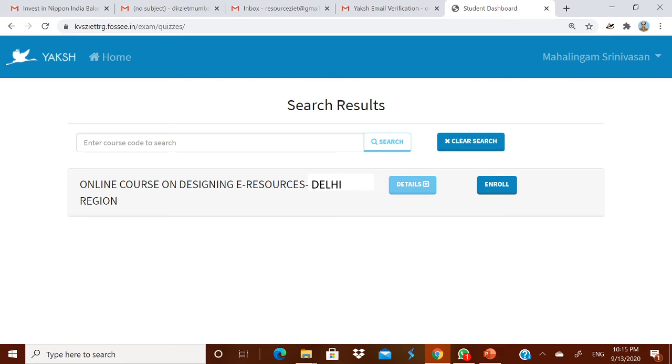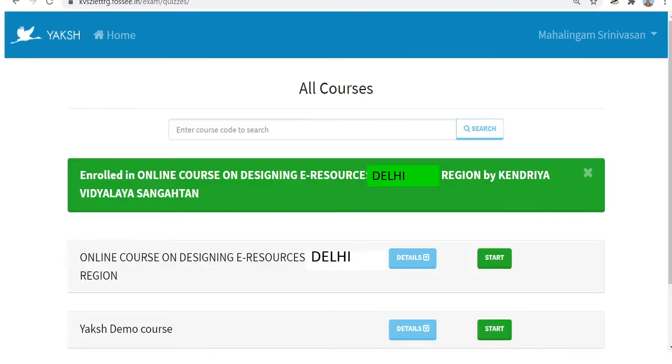You know what you have to do now? You have to enroll for the course. Therefore, step number 1, you have to register on the Yaksh platform. Then number 2, you have to enroll for the course by searching the course. It will take you once again, confirming your enrollment. Enrolled in online course on designing e-resources Delhi region by Kendriya Vidyalaya Sangathan.